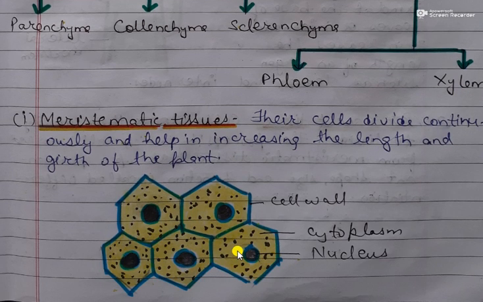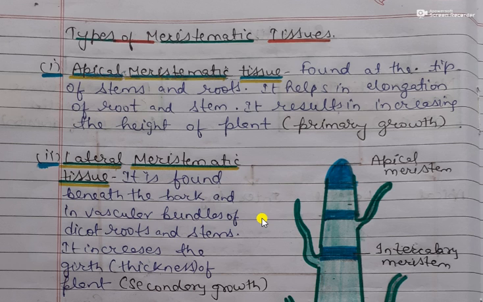Now we will study the meristematic tissues. We know that their cells are dividing continuously and they help in increasing the length and girth of the plant. Girth means thickness of the plant. So these are the cells of meristematic tissue. They have a cell wall, cytoplasm and nucleus. Now we will study the types of meristematic tissues.